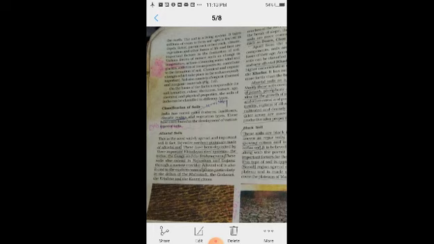Means different types of soil which we will study: forest and mountain soil, alluvial, red soils, black soil, laterite soil, arid soil. All these are the categories of the soil, and these are formed as per the parent rock. Means soil depends upon the